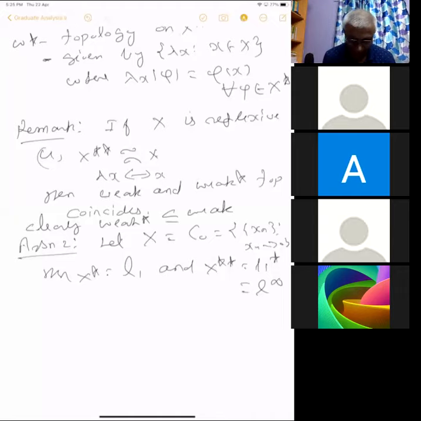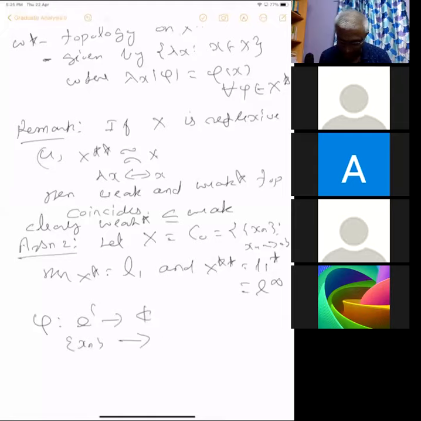Consider phi from L1 to C, a functional given by L infinity, where any sequence xn in L1 is sent to the summation of xn. This is the assignment I'm giving you.